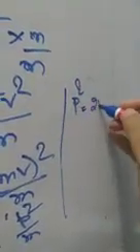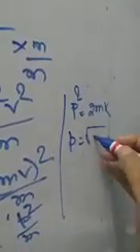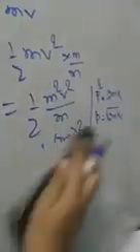If you write it for momentum, cross multiplying, you get p square is equal to 2mk, or p is equal to root over 2mk. Generally, students face difficulty when it is said that a light and a heavy body both have the same momentum. Which one will have greater kinetic energy? Suppose I denote the mass of the light body as ml and the mass of the heavy body as mh.